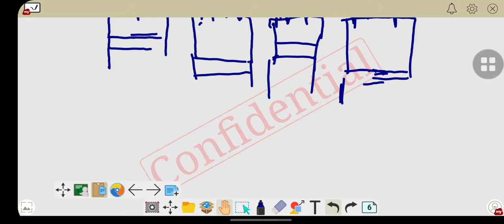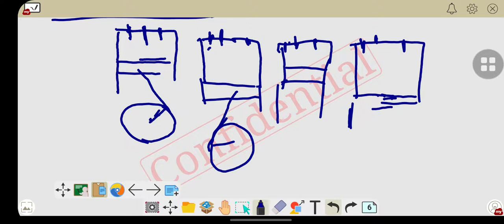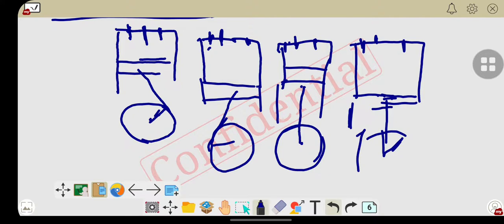Now I further connect it with the crankshaft here. So every time it will have a different positioning of the system.